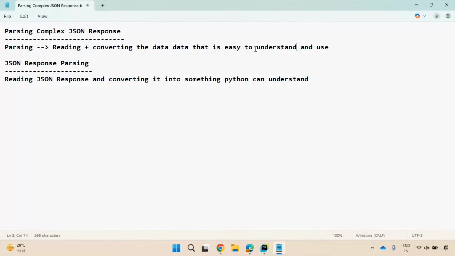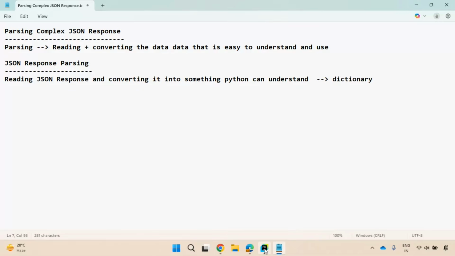So, easy to understand and use. Here you are not a human, here you are Python. So Python needs to understand that. To understand this, the JSON response will be converted to a dictionary. Right? So this is nothing but JSON response parsing.